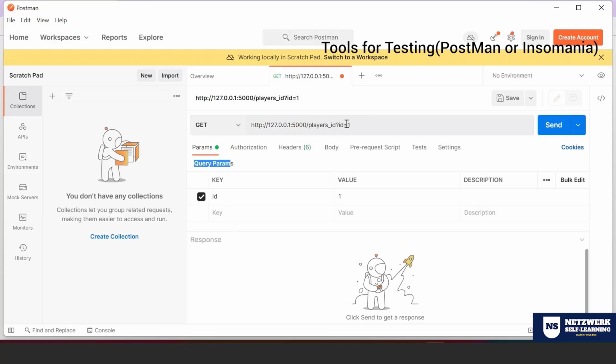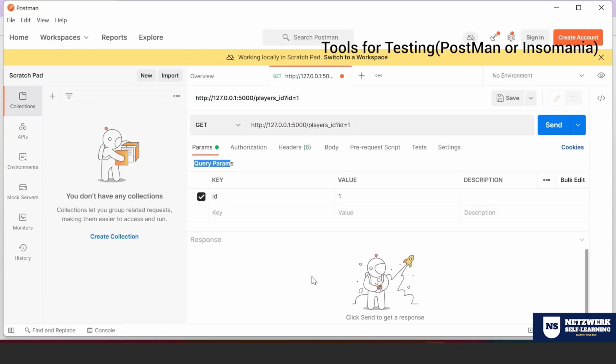If you remember in here, what is this ID equal to 1? So in a URL, when you put something after the question mark, we call it a query string. So whatever you see right now is nothing but a URL with a query string. Just because you're sending ID equal to 1 doesn't make this API a post method. It is still the get method, but you're trying to get specific data. You're not putting input back to the table or the code. You're trying to fetch a specific data. So that we call a query parameter.